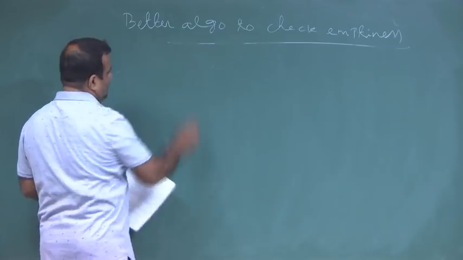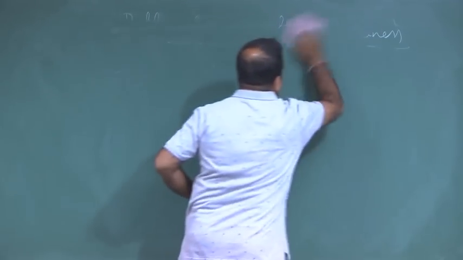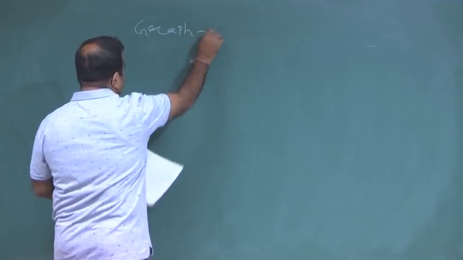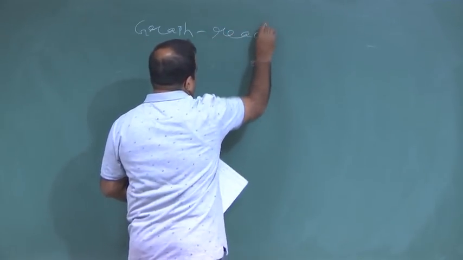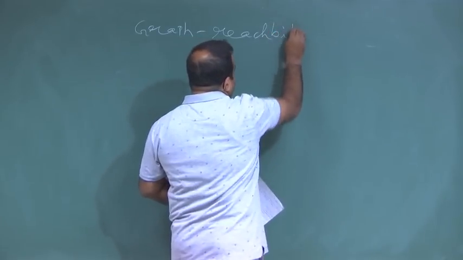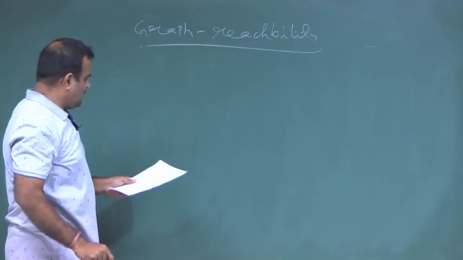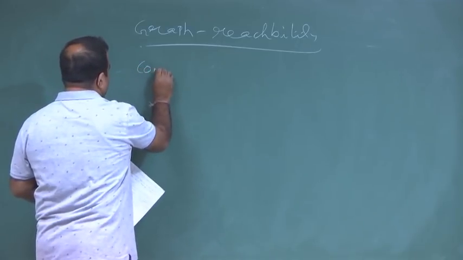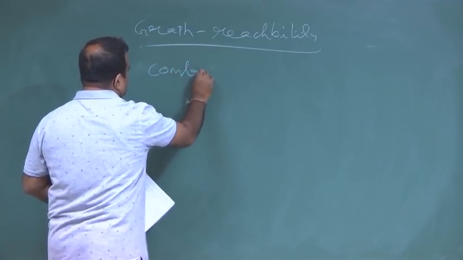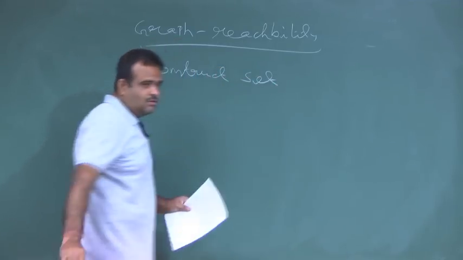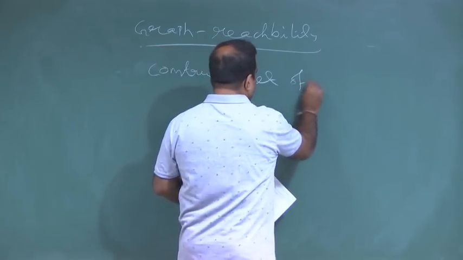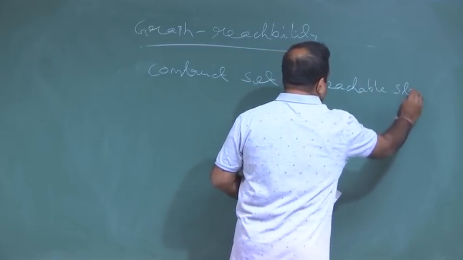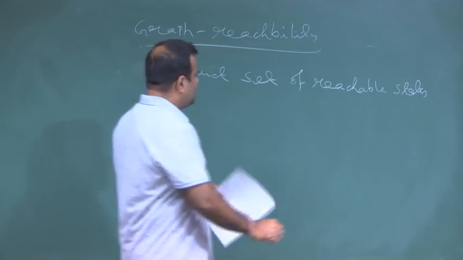So, this is graph reachability. What we do is construct a set of states or nodes, the set of reachable states from Q0.